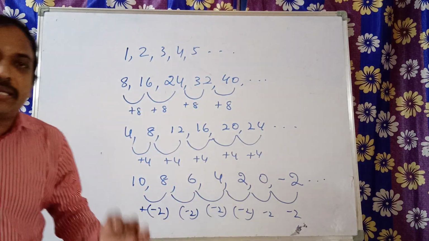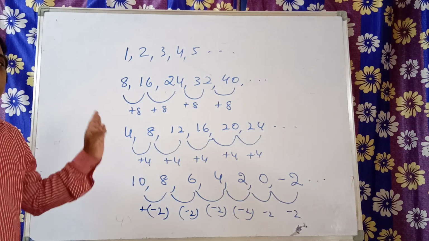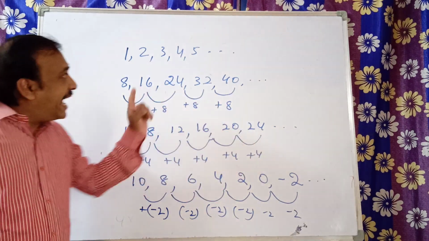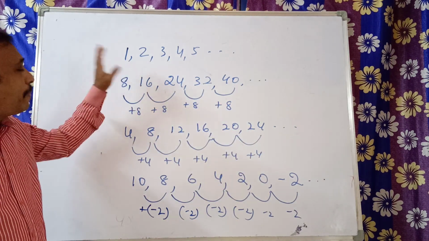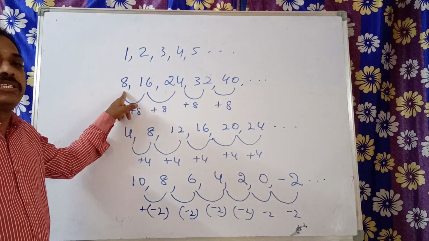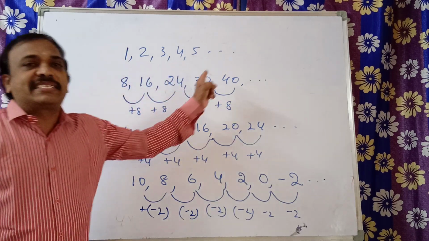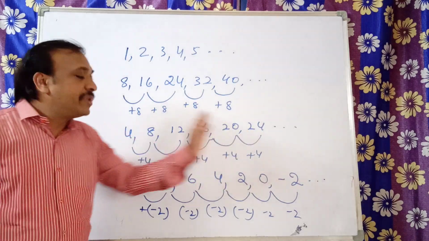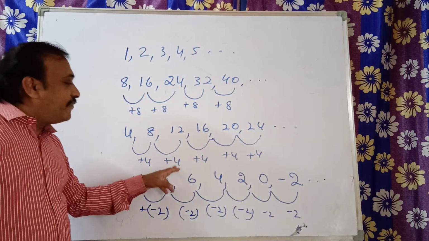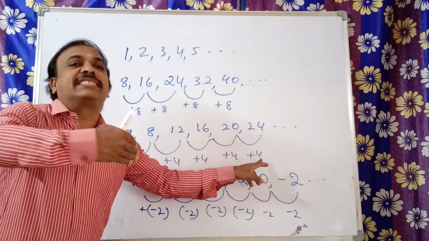We are adding a fixed value to obtain the successive terms. Except the first term, which stays as it is, to get the successive terms we are adding a fixed value.